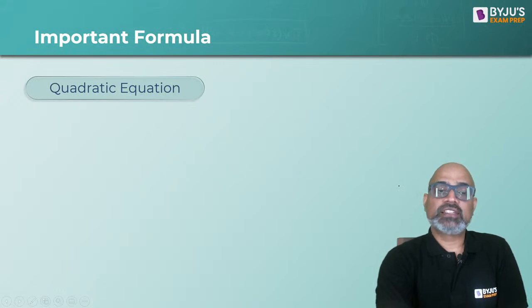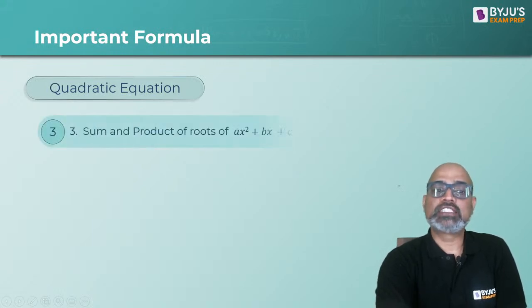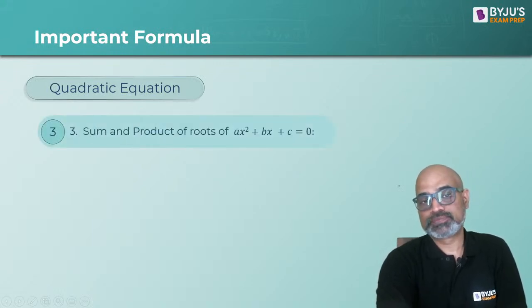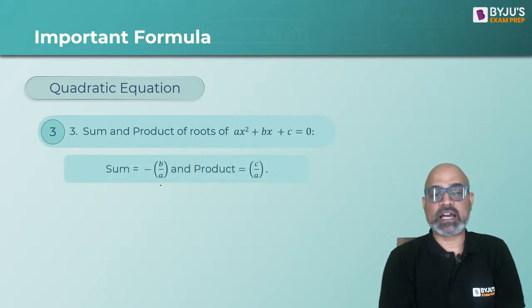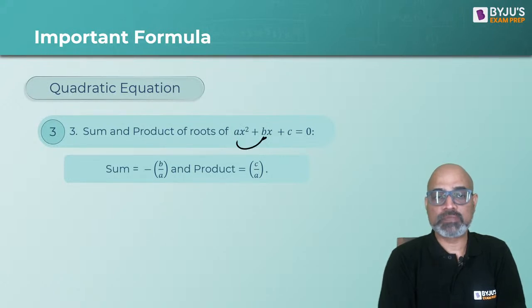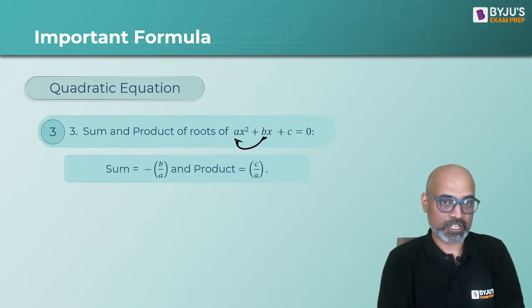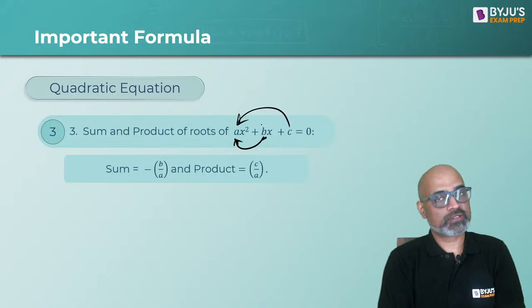The next one is how do you calculate sum of the roots and product of the roots? Sum of the roots is given as minus b upon a, and product of the roots is given as c upon a. So minus b upon a, put a minus sign before it, and then c upon a.